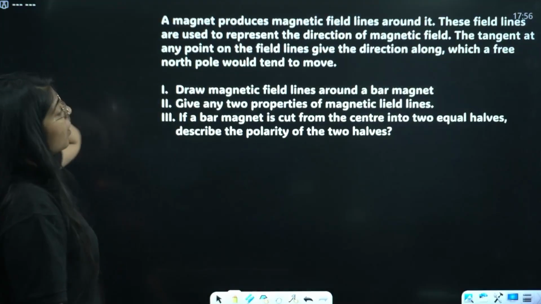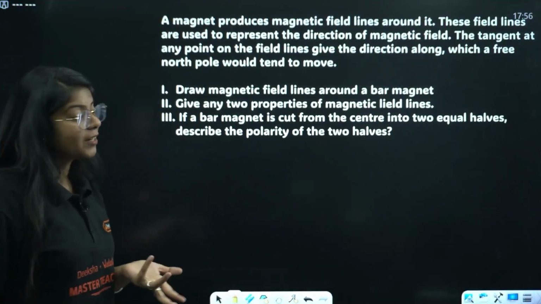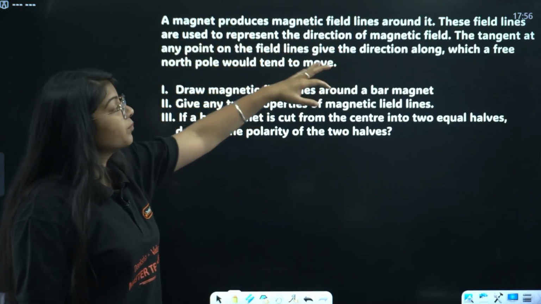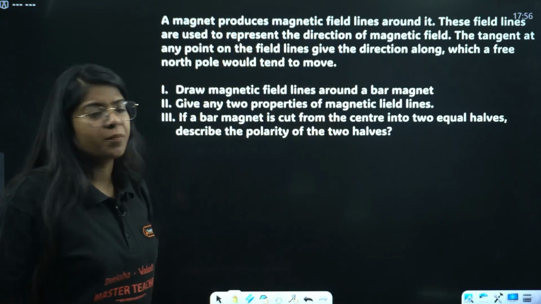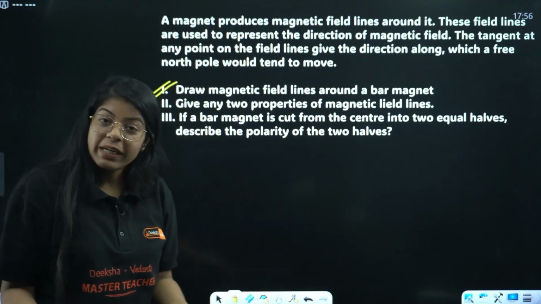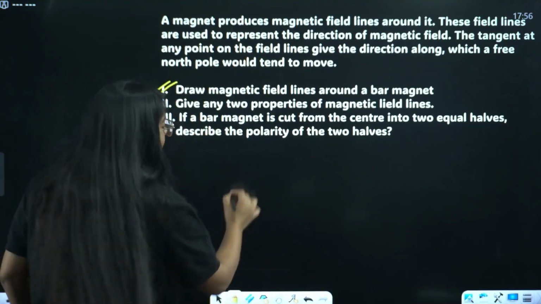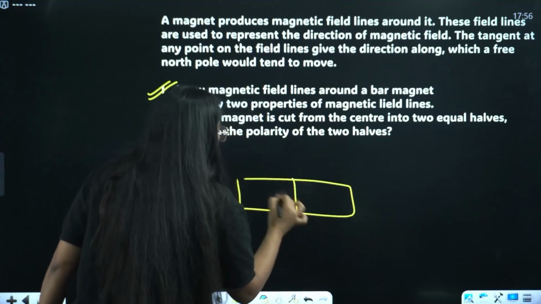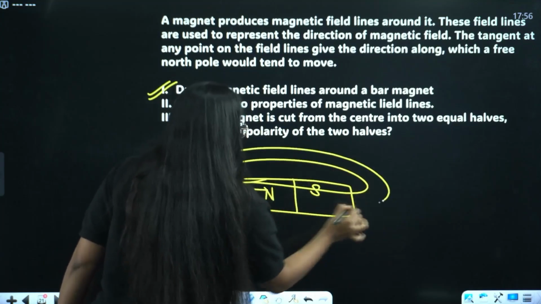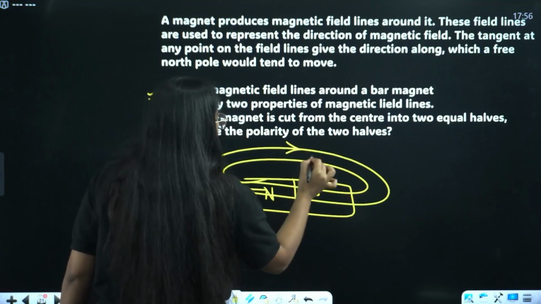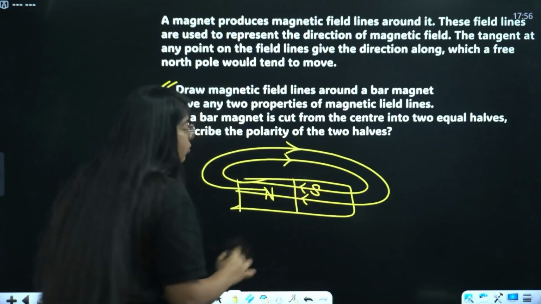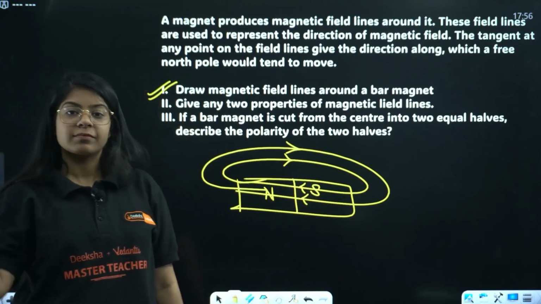Next we have, from the chapter magnetic effects of electric current, a magnet produces magnetic field lines around it. We are not reading it, let's jump into the question. Draw magnetic field lines of a bar magnet. Do you need to read the passage for it? Very basic. Draw a bar magnet, draw north pole, draw south pole, draw the magnetic field lines. We know outside it goes from north to south, inside it goes from south to north. Done.